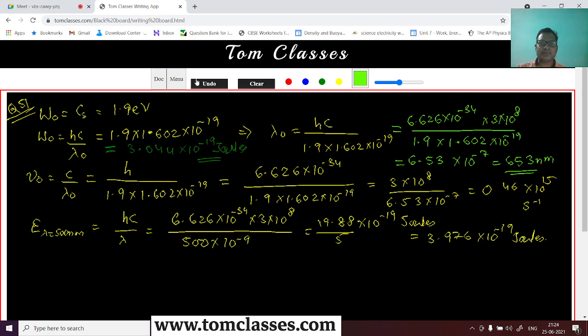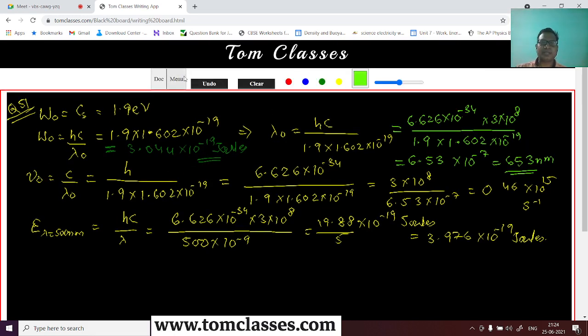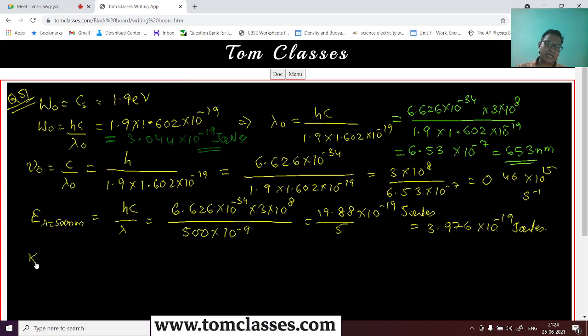Now we can say that the kinetic energy is nothing but the difference of the energy of photon minus the work function, right? So how much is this difference? This is 3.976 and this is 3.044.